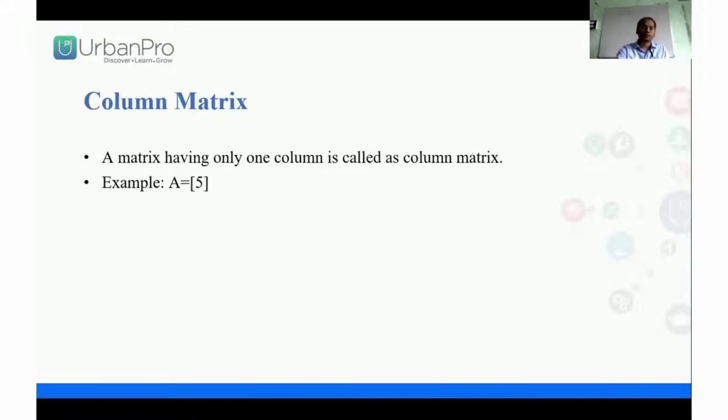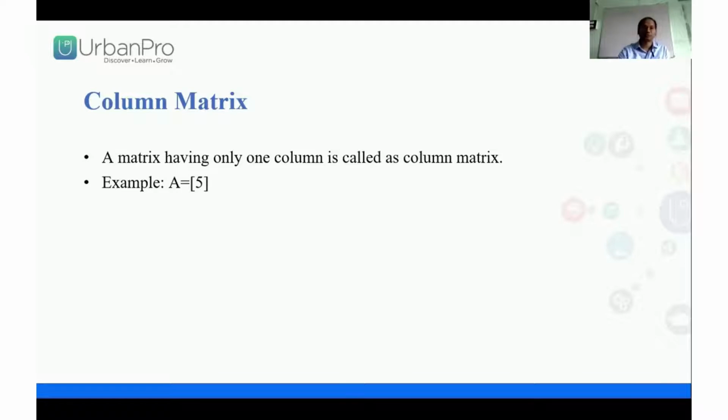Now next you have to do column matrices. A column matrix has only one column. A matrix having a single column is called a column matrix. Like you can write vertically 5, 6, 7, only one column. This is called a column matrix.